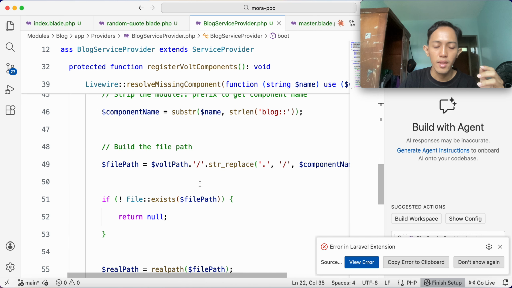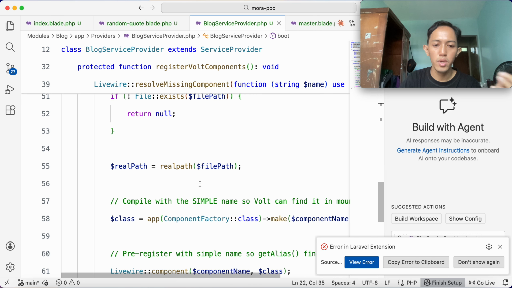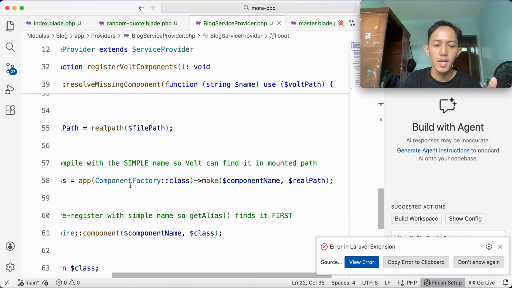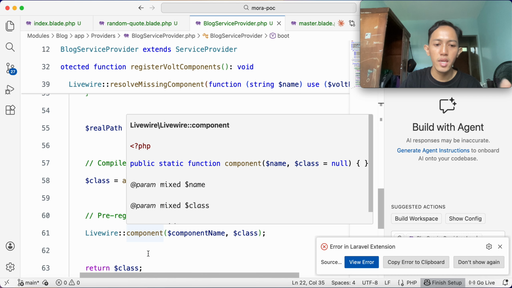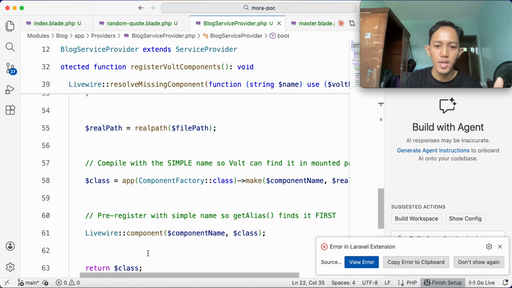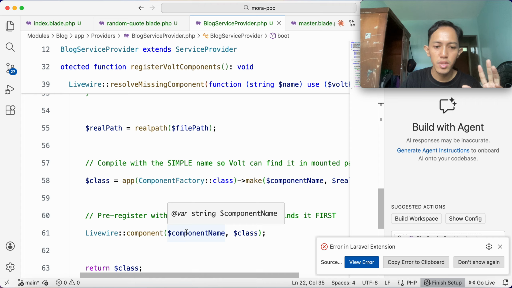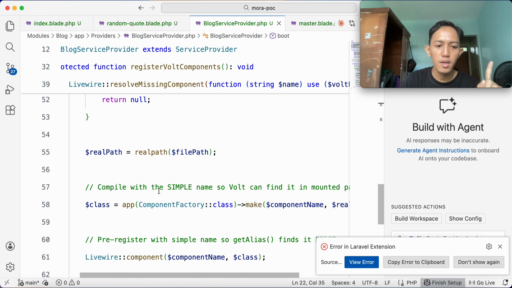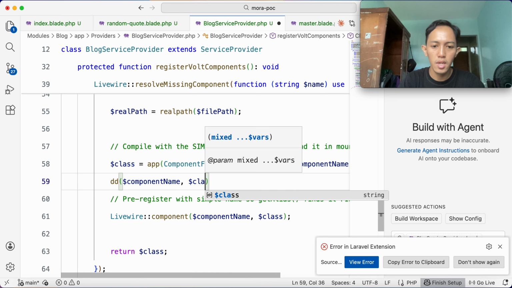If the file exists, and then return null, and then we get the real path, and then we create a class based on the component name and real path, and then register the component with the class that we just declared here, along with the component name, which is this one we get here. Okay, so let's check the component name here and the class.